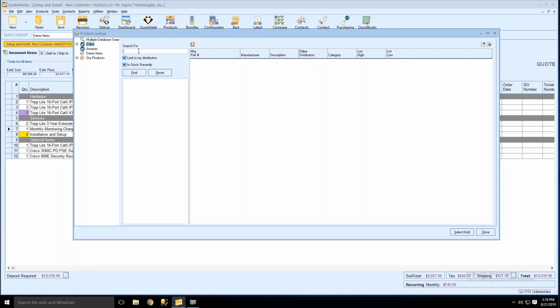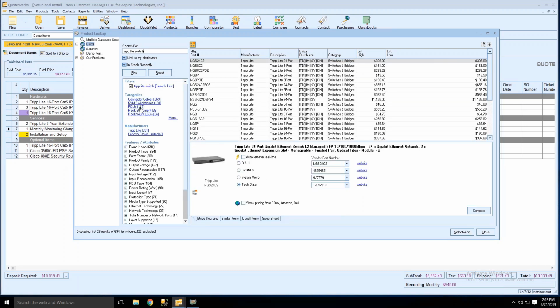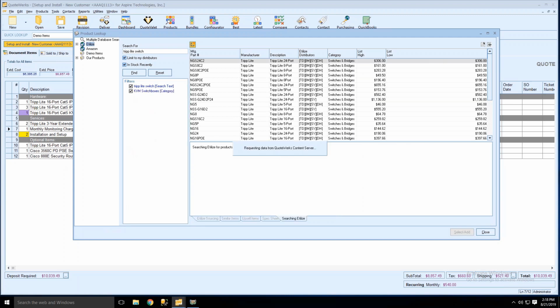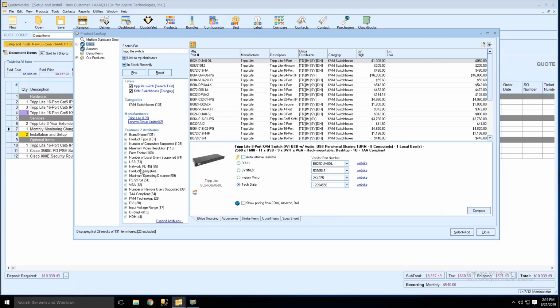So for example, here, if we search for an item, and we're going to do a generic item, so we have lots of them. So we'll do trip light switch, and then narrow it down to, in this case, 131 items. And if we scroll down, let's go ahead and drill down a little farther.